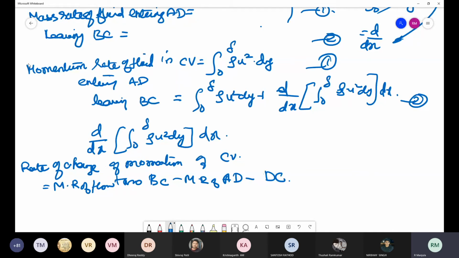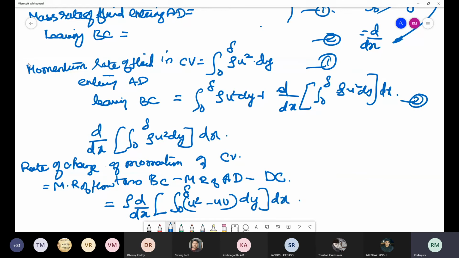So from the top, the momentum rate of fluid through DC is BC, AD and DC. Okay. Then if you substitute all these three, you will get the equation as rho into d by dx of integral 0 to delta of small u square minus small u into capital U into dy into dx. This is what you will be getting.